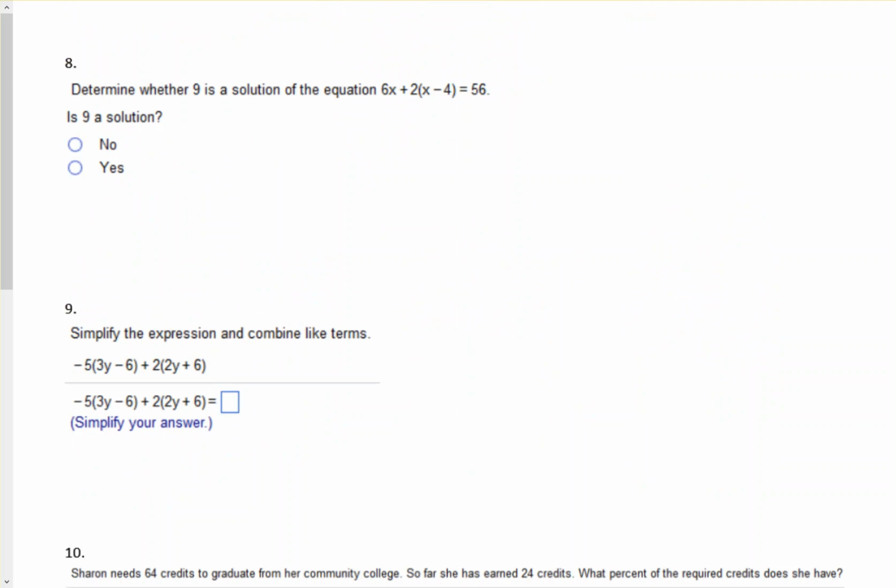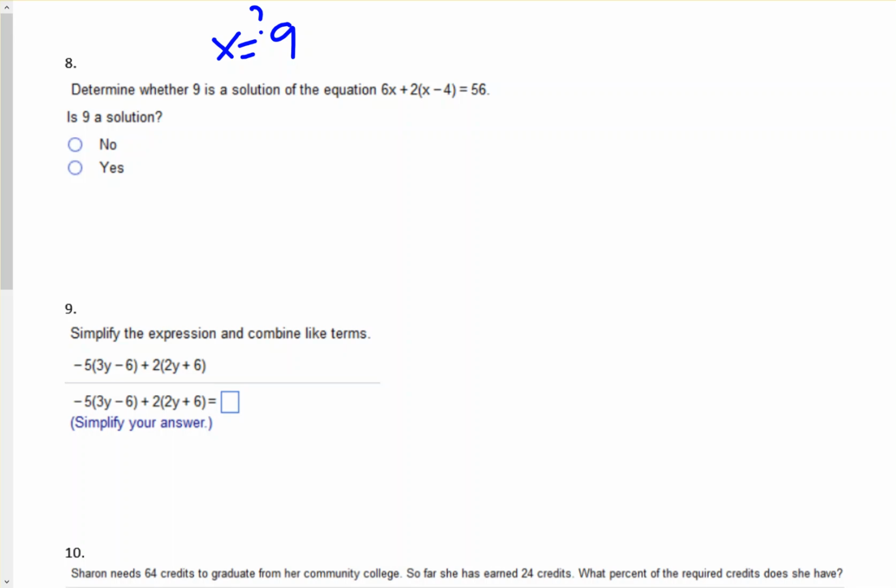Okay, let's take a look at number 8. Determine whether 9 is a solution of the equation. Is 9 a solution? Okay, so there's 2 ways to think about this. You can plug in a 9. So you're thinking, is x equal to 9? Let's see. Or you could solve the problem outright. So there's two trains of thought here.